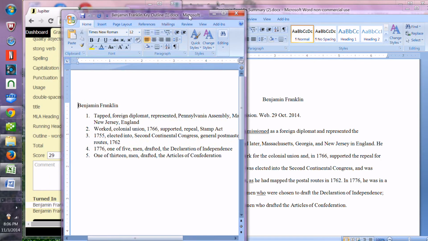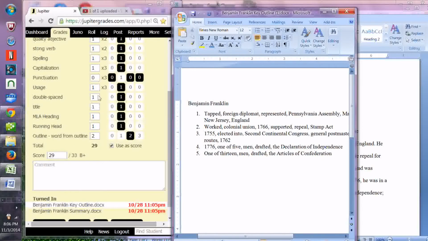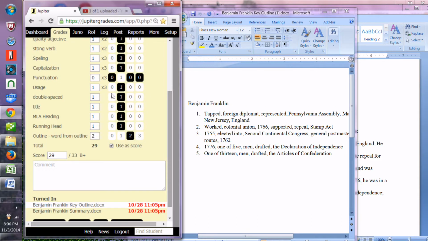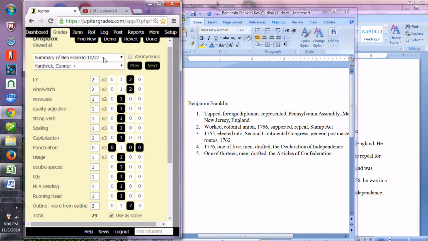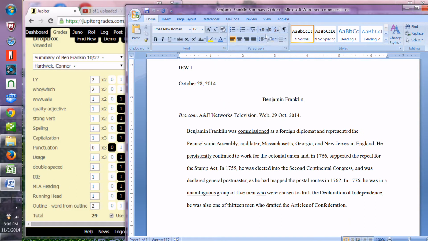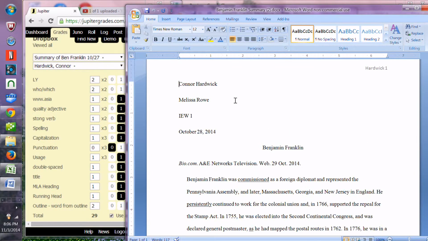Connor, let's go over your assignment. You probably already checked it. You did a very good job on this assignment. I was looking at punctuation and words from your outline. Let me find the punctuation.